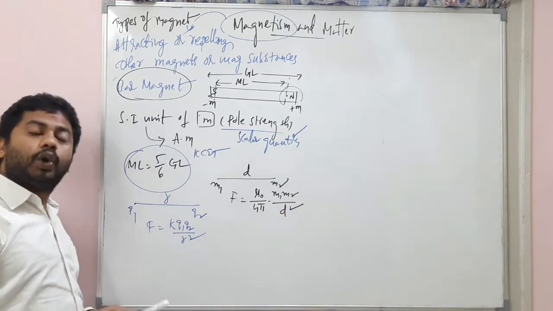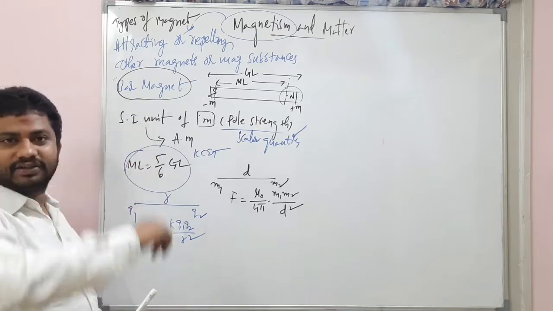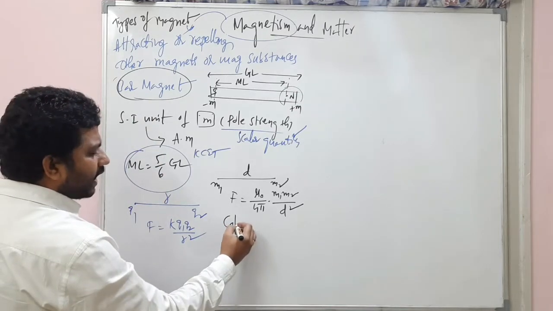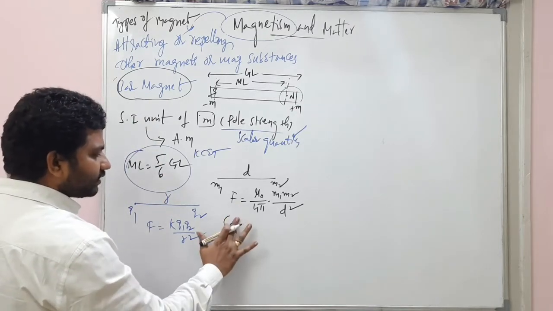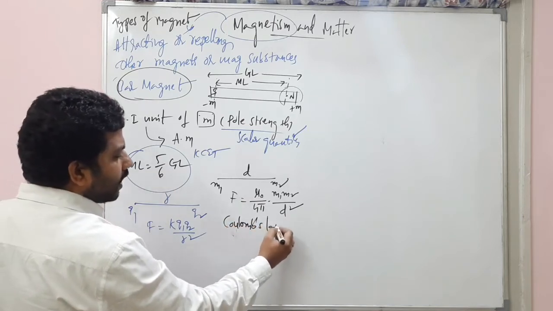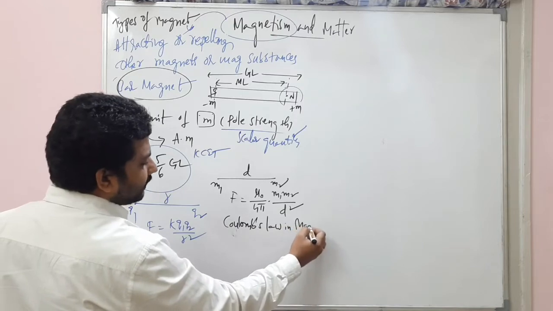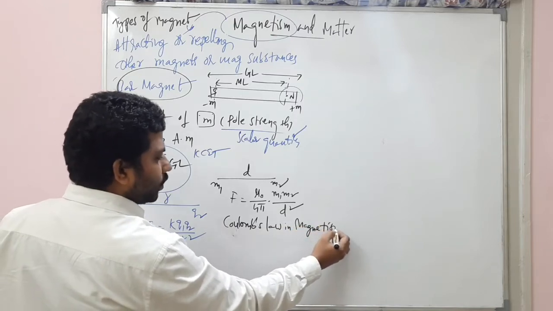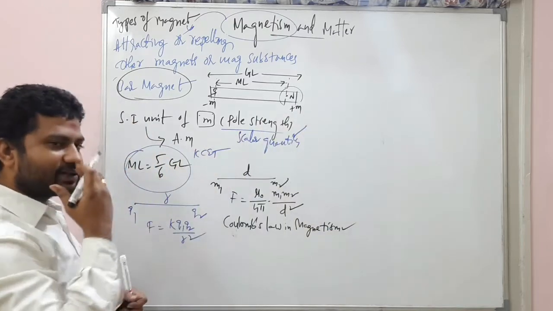What is this called? Coulomb's law in magnetism.